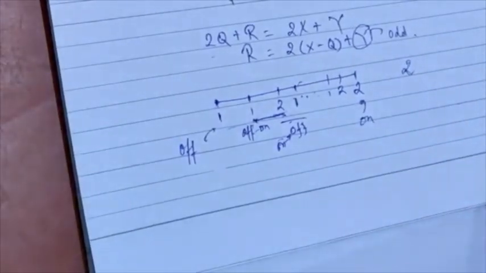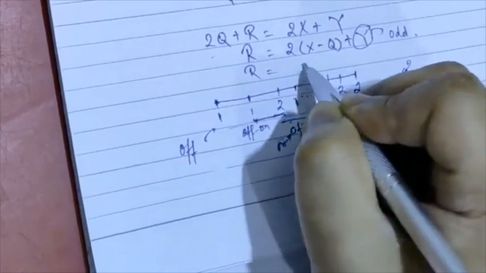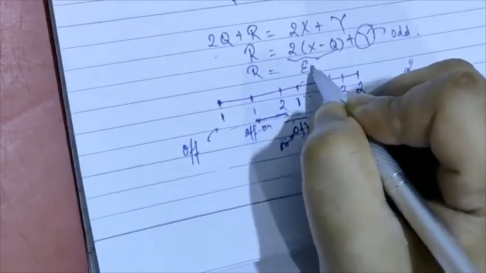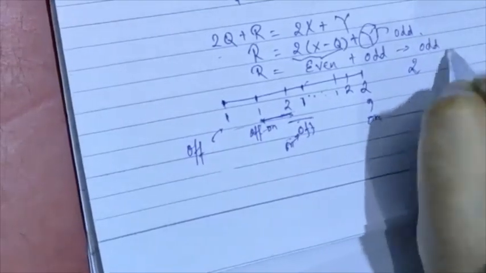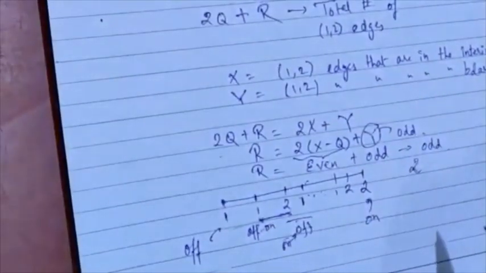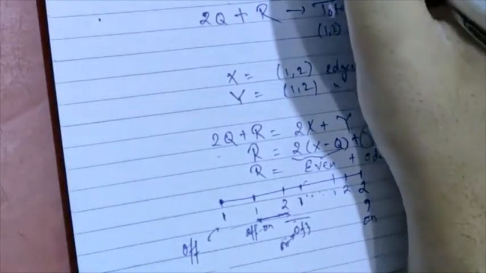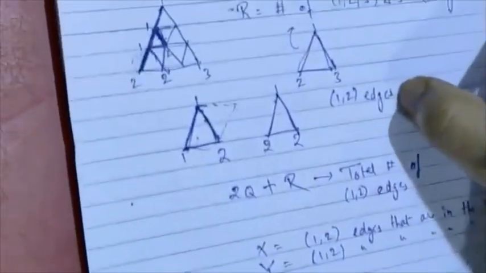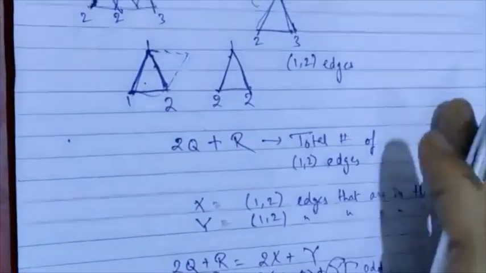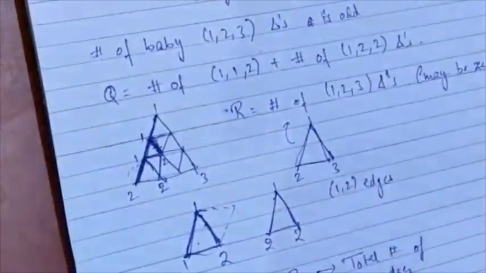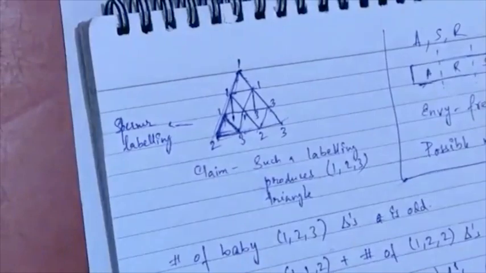So R is basically a multiple of 2, so this is even, plus an odd number, which we all know is odd. Great, R is odd. But what was R? R was precisely the number of 1, 2, 3 triangles. So we have shown that the number of 1, 2, 3 triangles is odd, which means that it has to be at least 1. So there is at least one 1, 2, 3 baby triangle.